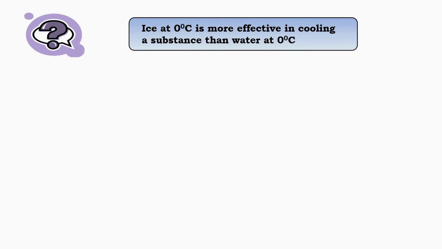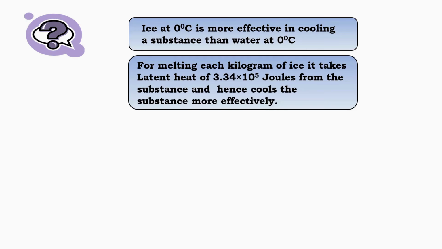Why does ice at 0 degrees Celsius cool better than water at 0 degrees Celsius? Let us understand why ice at 0 degrees Celsius is more effective in cooling than water at 0 degrees Celsius. Ice at 0 degrees Celsius cools a substance more effectively than water at the same temperature. This is because, for melting, each kilogram of ice requires latent heat of 3.34 × 10^5 joules. This heat is taken from the substance in contact with the ice, and therefore the substance loses more heat and cools faster. Now consider a simple example.